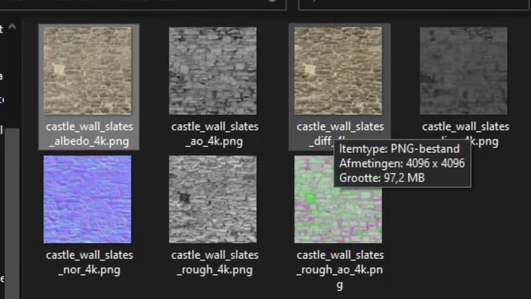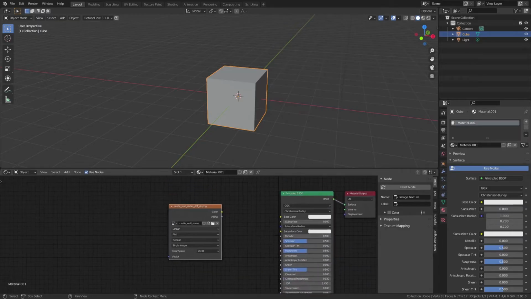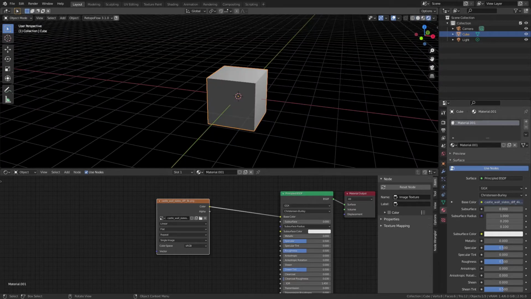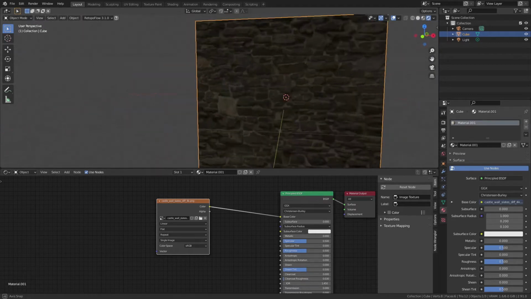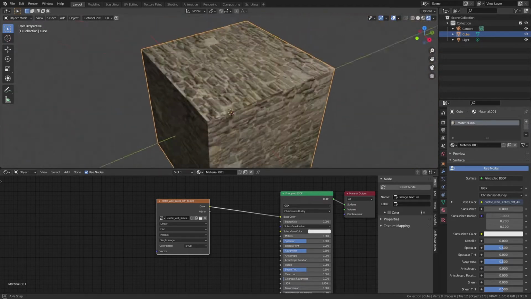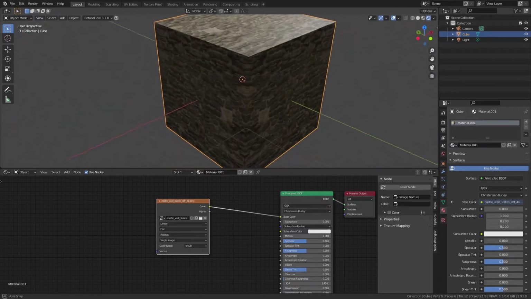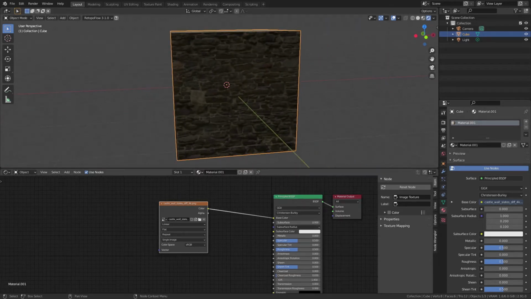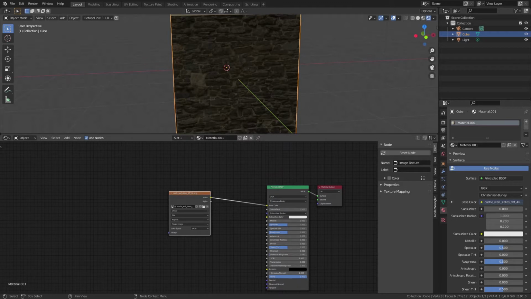So what you basically do is just drag it in here, and the diffuse just goes into color, and if we go to rendered mode, then you'll see it's textured like this, and because we have unwrapped it in a cube projection, it's textured very nicely. We don't really have to do a lot to change it, but the reason we have Node Wrangler on